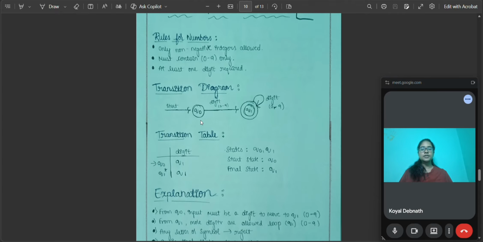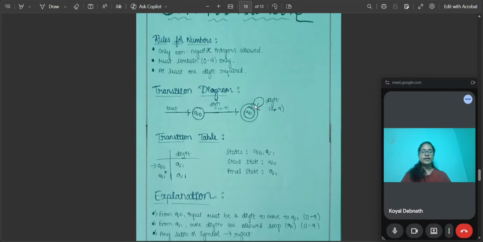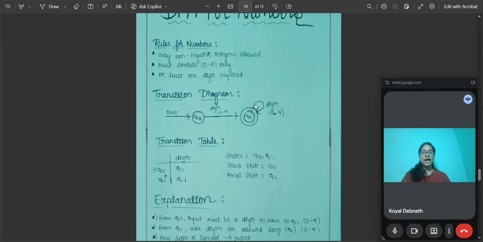If the first input is a digit, then it will accept and move to the Q1 state. If it is other than a digit, meaning if it is negative, then it will reject. If non-negative, it will accept and move to the next state Q1, and similarly further also. So the DFA for numbers is designed the same as the identifier.